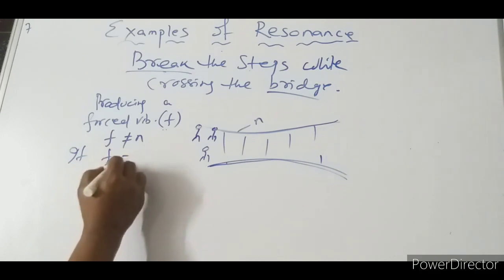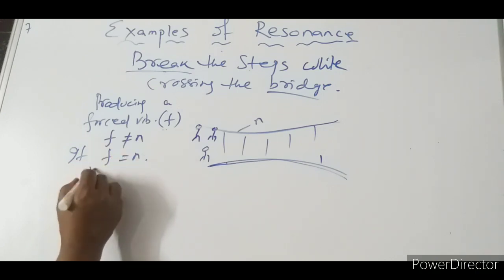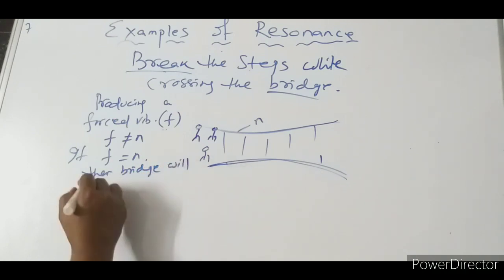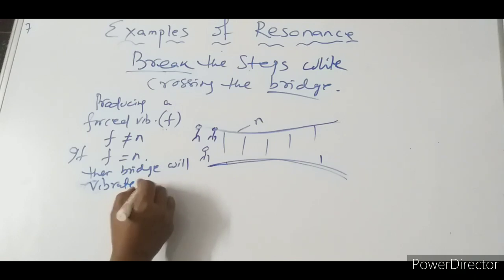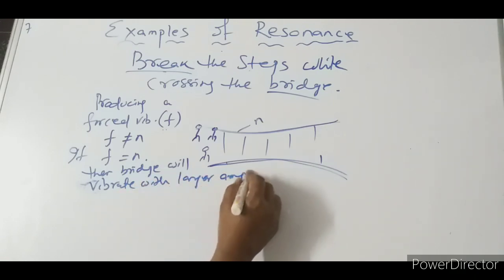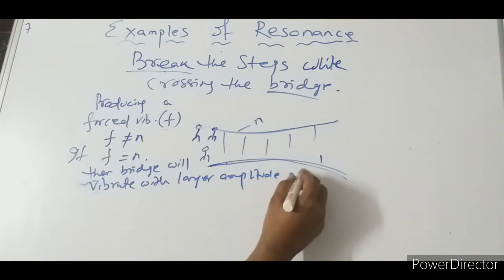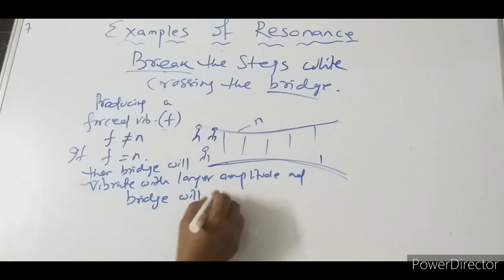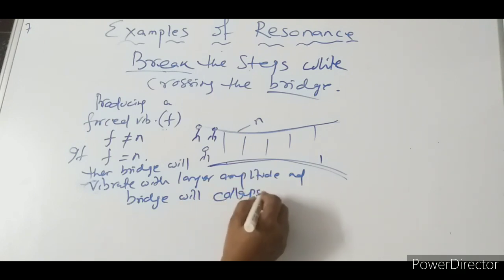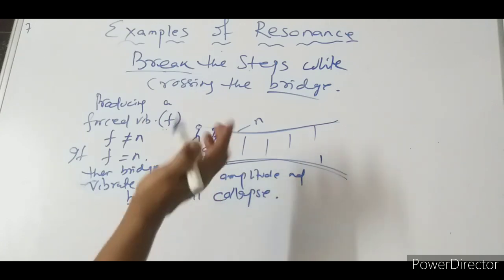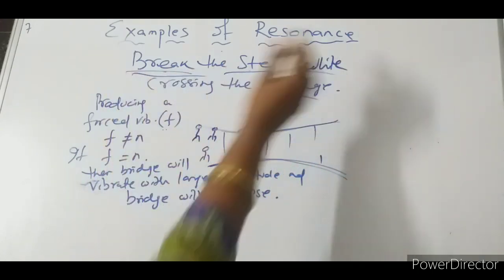If F were equal to N, the bridge would vibrate with larger amplitude and the bridge would collapse. That is why they are told to break the steps while crossing the bridge.